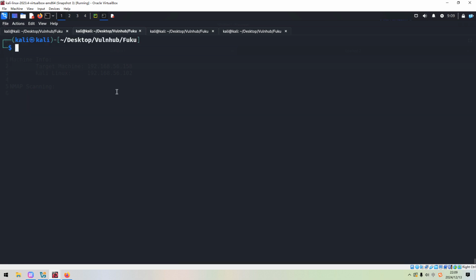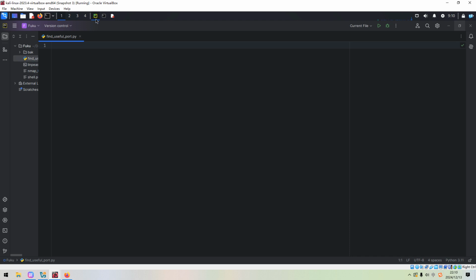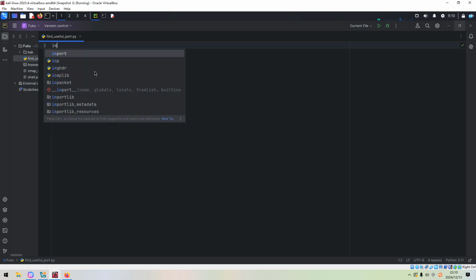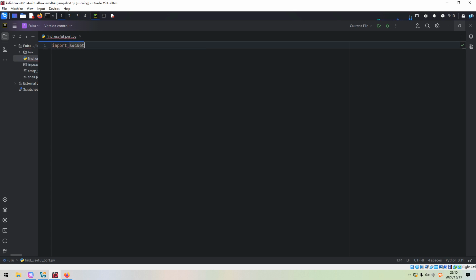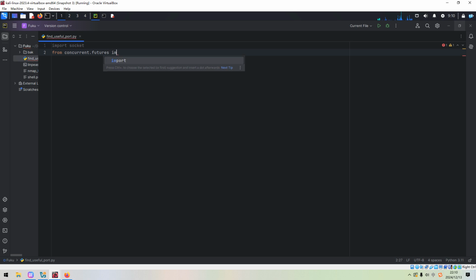So now we can open up the editor of PyCharm. Of course, you can use any editor you are comfortable with. Okay, so we need to import some modules. The first one is the socket module, and the next I'd like to import is the threading, multi-threading module, and from concurrent.futures import ThreadPoolExecutor. Sorry, my bad. Excuse me. And I think that's all.